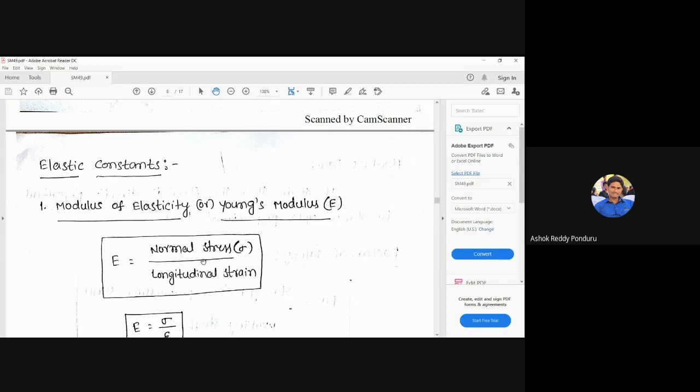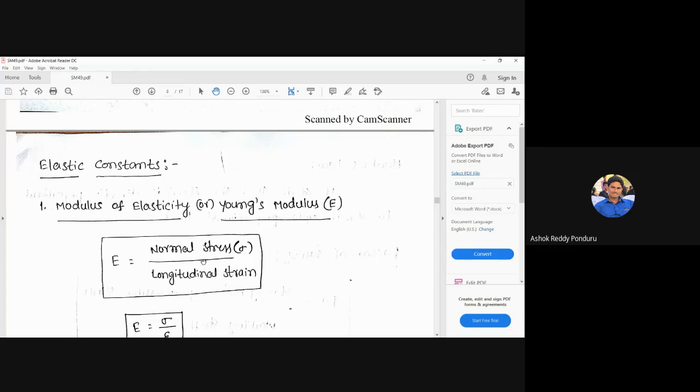To calculate the deformation in a beam, which is called deflection, Y is equal to WL cubed divided by 3EI. To calculate the deformation in a shaft, which is called the angle of twist, theta is equal to TL divided by GJ. We can observe PL by AE, WL cubed by 3EI, and TL divided by GJ. In the denominators, E is there, which is called Young's modulus. In the shaft, G is called the modulus of rigidity. That's why the elastic constants are very important to calculate the deformation.